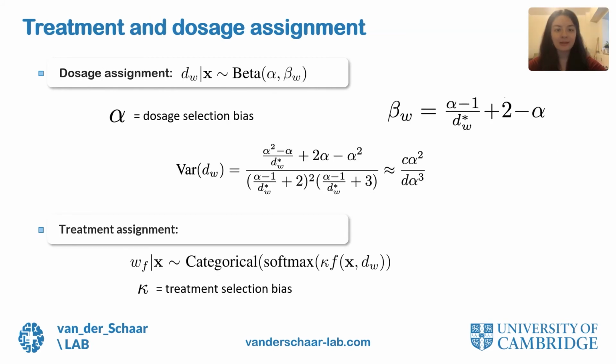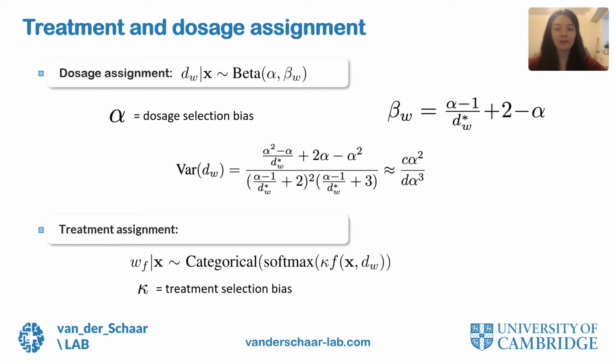We assign interventions to the patient in the observational data by sampling a dosage GW for each treatment from a beta distribution with parameters alpha and beta. The parameter alpha controls the selection bias, and we set beta according to alpha and the optimal dosage for each treatment. This setting ensures that the mode of our beta distribution is the optimal dosage and the variance is as described here. We see that the variance of our beta distribution decreases with alpha, resulting in the sample dosages being closer to the optimal dosage, thus resulting in higher dosage selection bias.